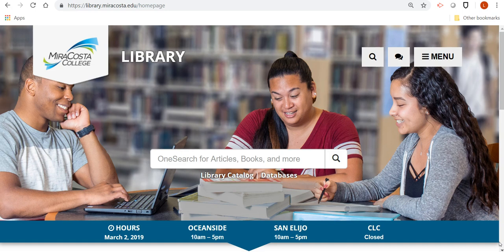Since this week you're going to start using the library's homepage as a starting point for much of your research, I thought I'd give you a brief little tour. So here we are at the homepage. There's lots of goodies to look at.